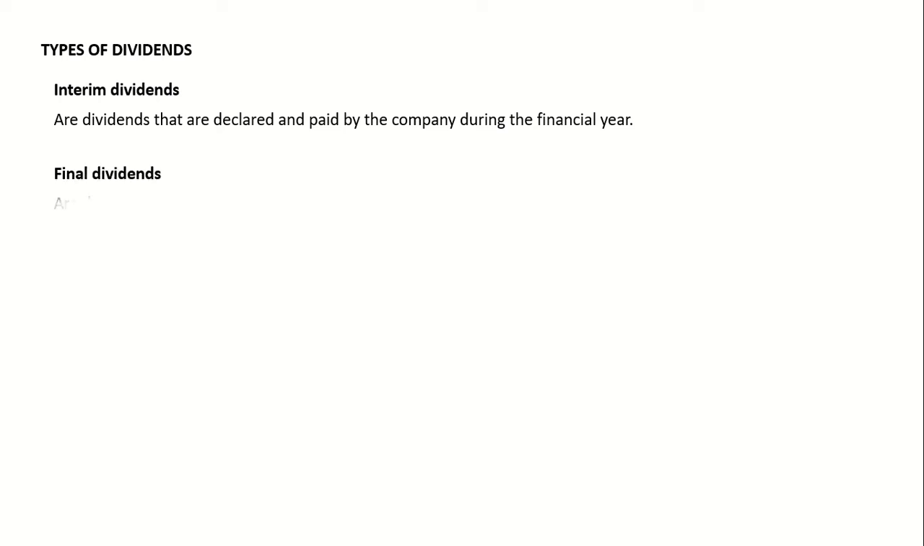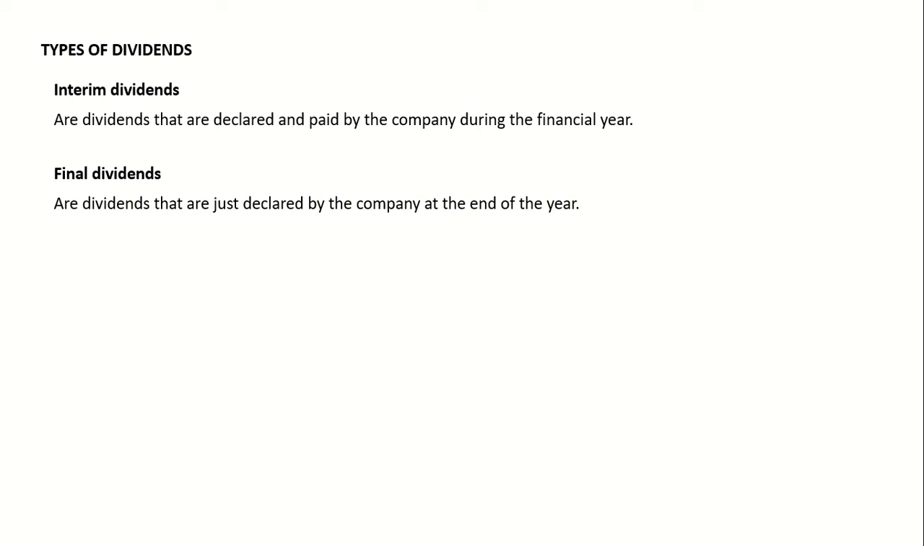Final dividends. These dividends are only declared by the company at the end of the period, or simply towards the end of the financial year. However, these dividends are only declared. They are not paid. They will simply be paid in the next financial year.